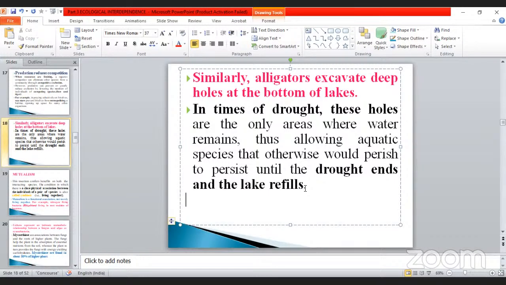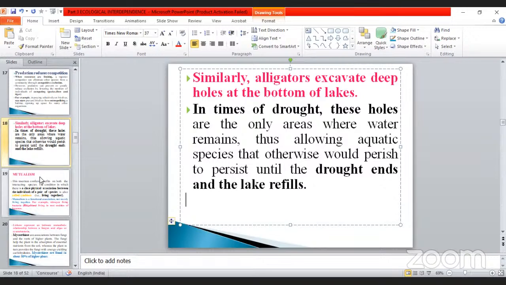During that time, what happened? It makes holes, and the holes already contain some water only. That particular water, what happened? Some of the animals also live together with the alligator until the refill of the lake. Okay, my dear.